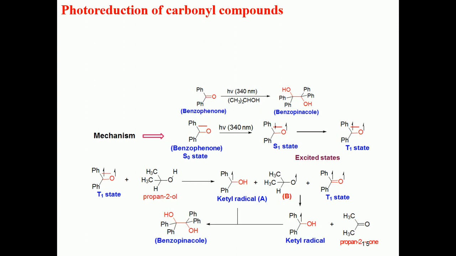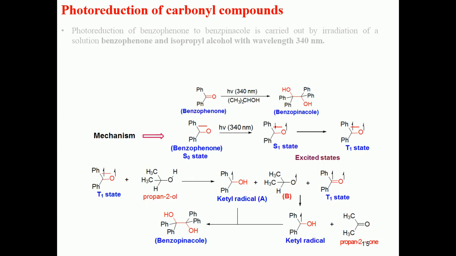So the next reaction that we are going to see is the photo reduction of the carbonyl compounds. That means carbonyl compounds like ketone, which on simple reduction will give the formation of the alcohol as the product. Photo reduction means the reduction of the ketone or the carbonyl compound to give the alcohol, but this reaction is carried out by using the photon or the light. That's why it is called photo reduction of the carbonyl compound.